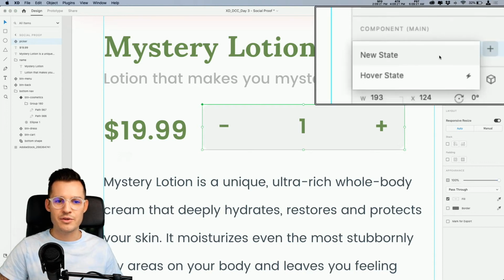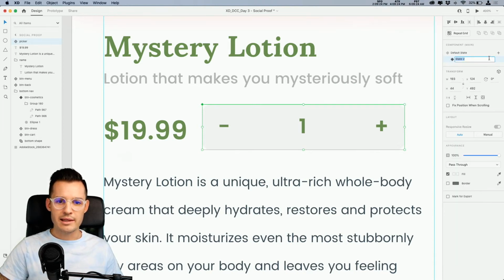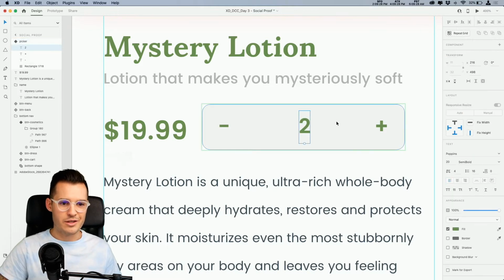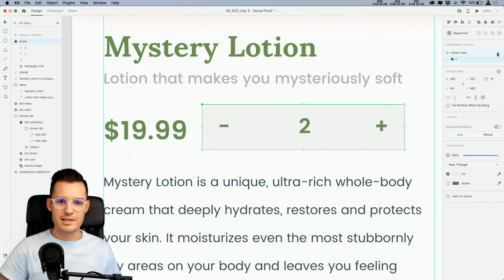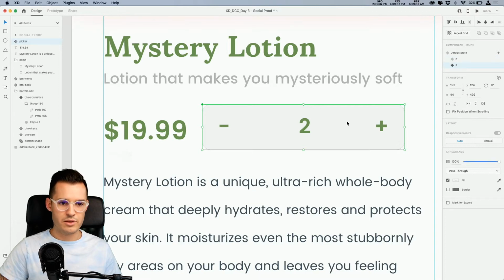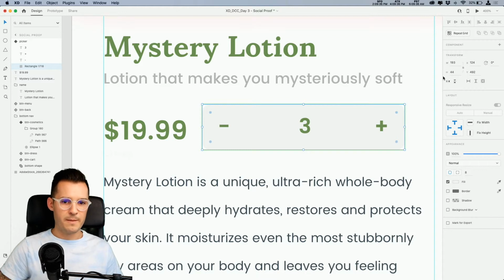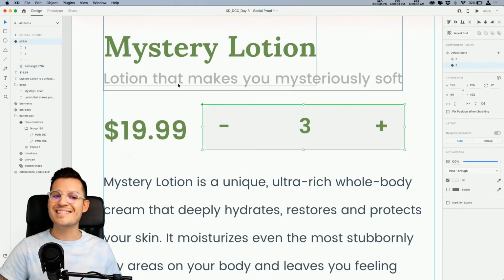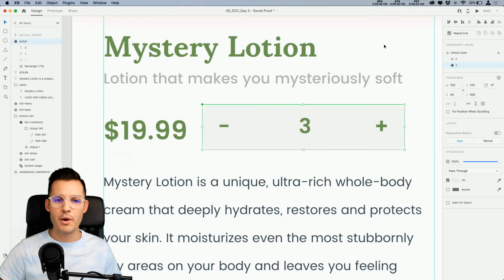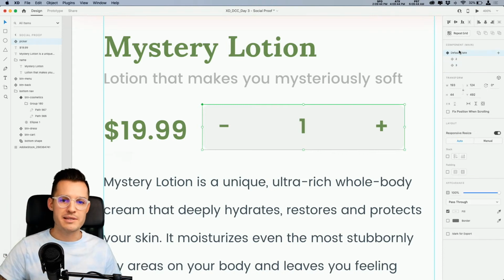Let's create another state just like so, and let's call this 2. What are we going to do for this state? We're literally just going to change the number. Easy peasy like that. Okay, let's do another one. Let's call this 3, and let's just change that. Okay, really easy stuff. I'm going to hit escape, and that's going to lead me back out to the component and not in the internal guts of the component, all the pieces that make it up.